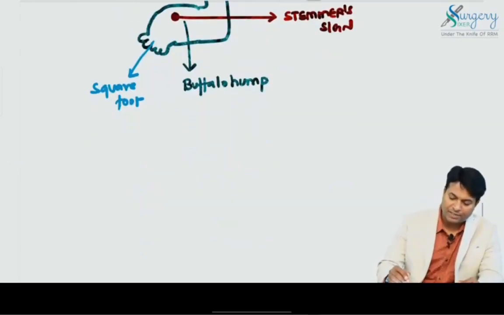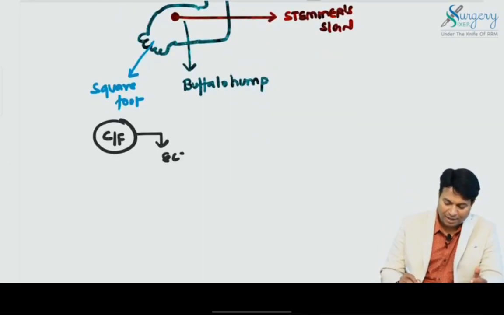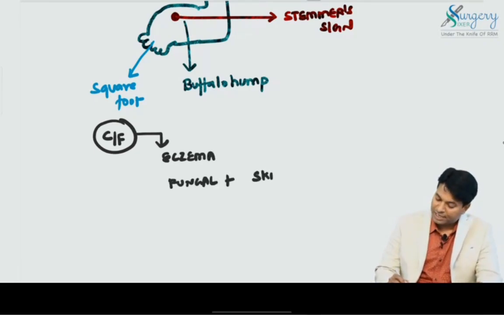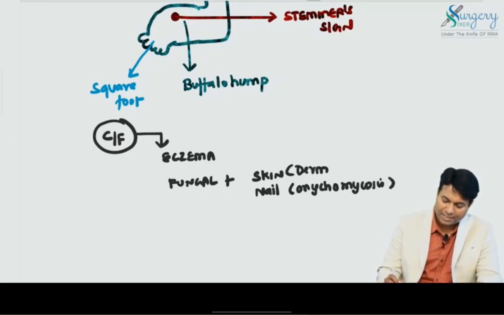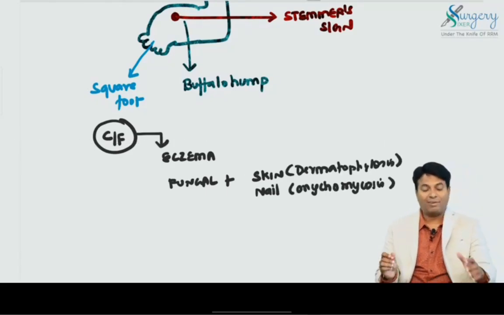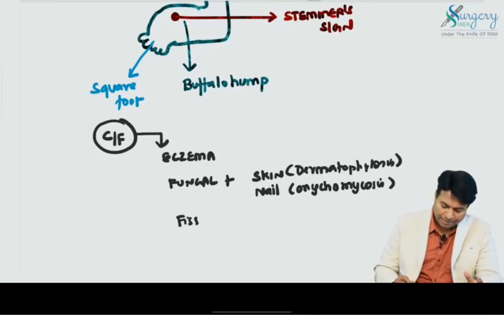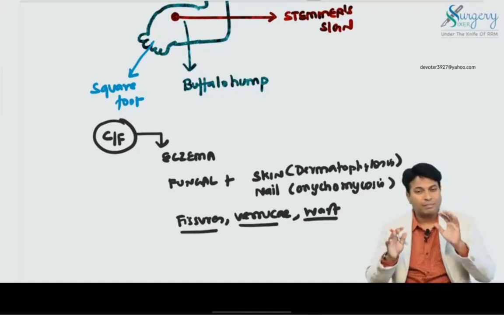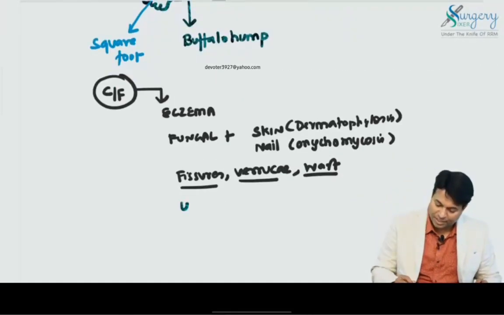What are the other clinical features? Stemmer's sign, buffalo hump, square foot. In filarial lymphedema, they will have severe eczema and severe fungal infection. When the fungal infection involves skin, it is dermatophytosis; when it involves the nails, it is onychomycosis. There will be fissures, verruca, and warts. That is why the leg looks like an elephant leg, and it is known as elephantiasis. Ulceration is usually unusual.